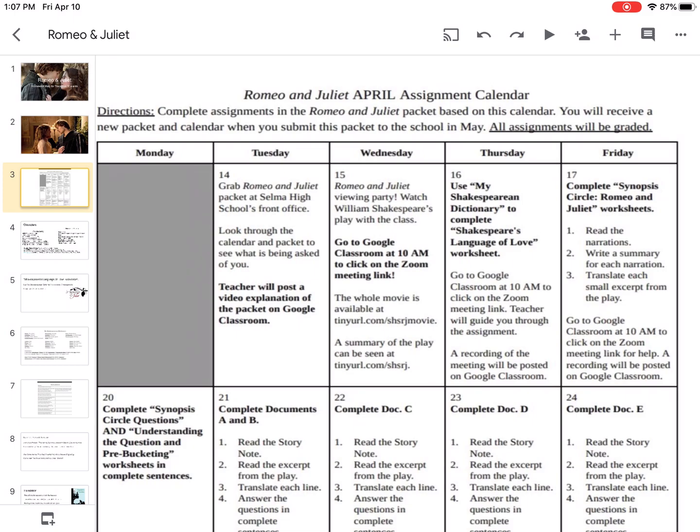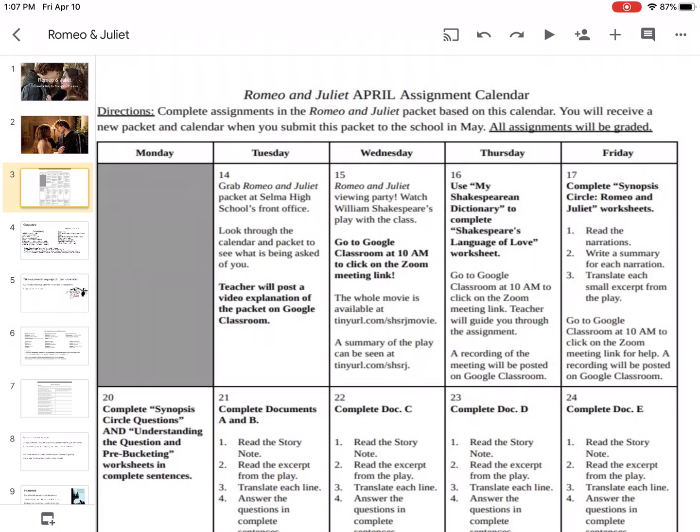I think you're not going to go to the high school anymore. I think they were mailing those packets out, but you also have this packet available to you on our Google Classroom homework help. So it says, look at the calendar and packet to see what is being asked of you. Teacher will post a video explanation of the packet on Google Classroom. On Wednesday, Romeo and Juliet viewing party.